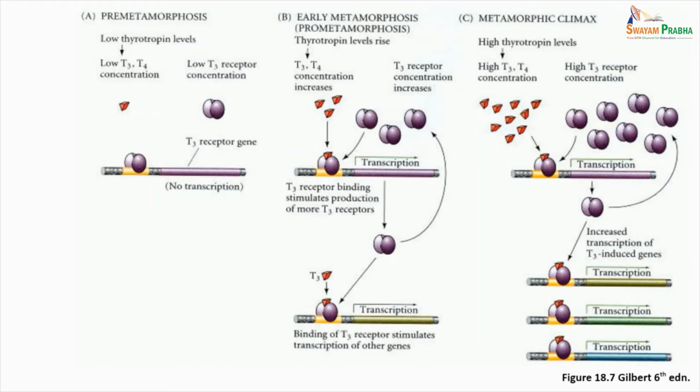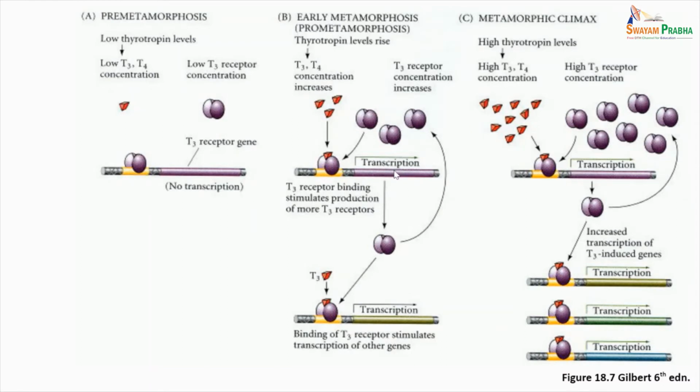These tissues include the limb rudiments, which have high levels of both deiodinase 2 and thyroid receptor alpha, and thus they are able to convert T4 into T3 and also use T3 immediately through the TR alpha receptor. That is why limbs start developing during the early stages of metamorphosis.